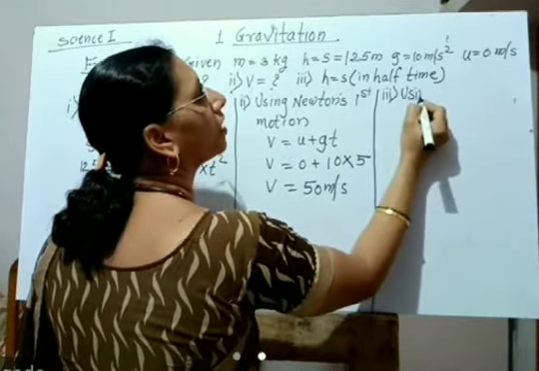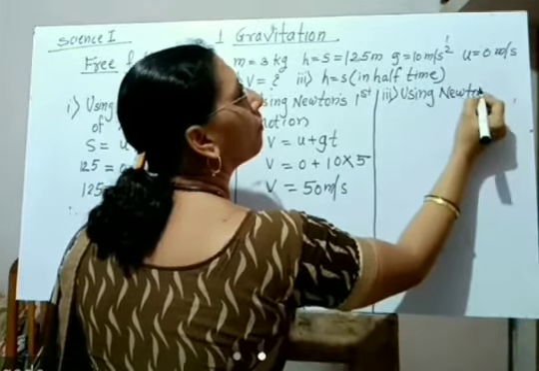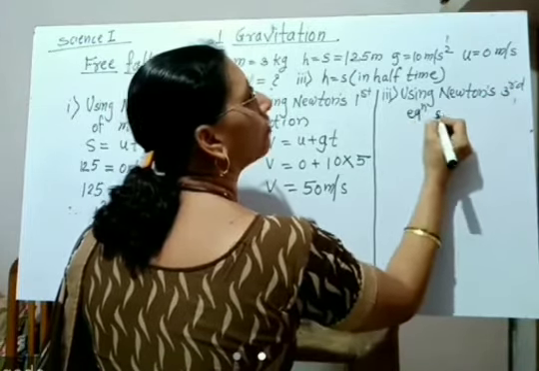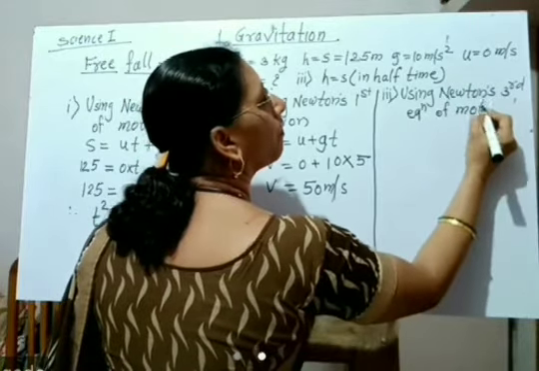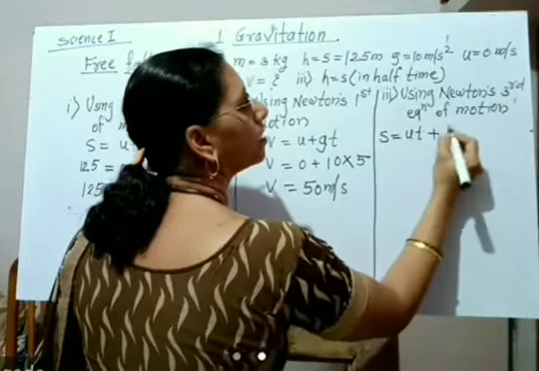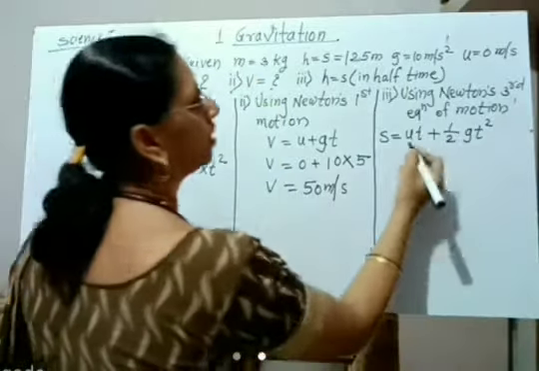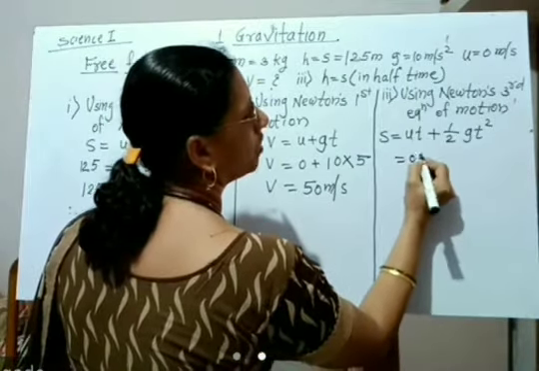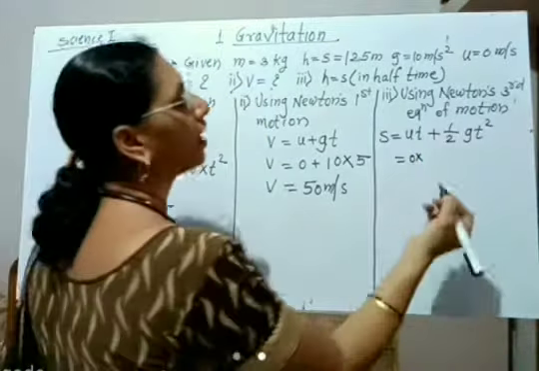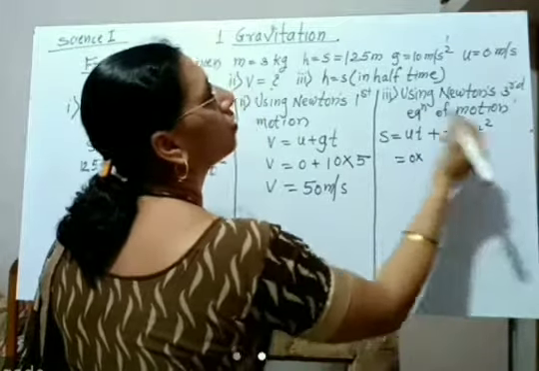Using Newton's second equation of motion, we can write s is equal to ut plus 1/2 gt square. Now here u is 0 into t, where we have to take the time as half of the time, that is 5 upon 2.